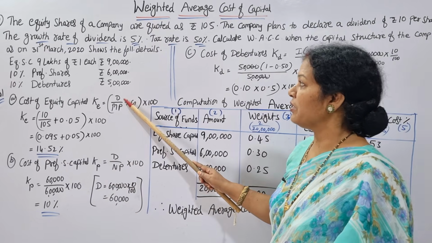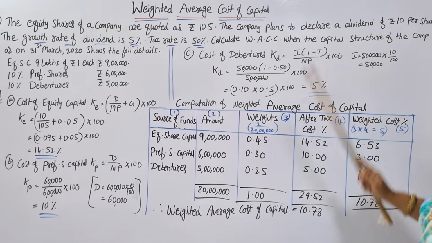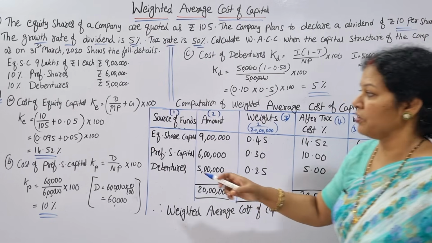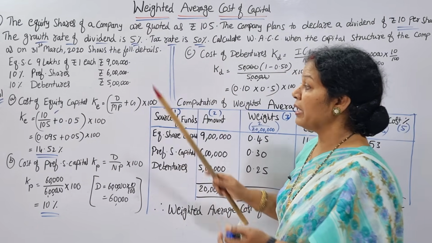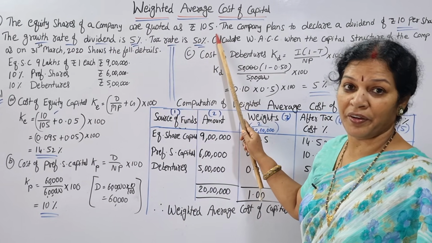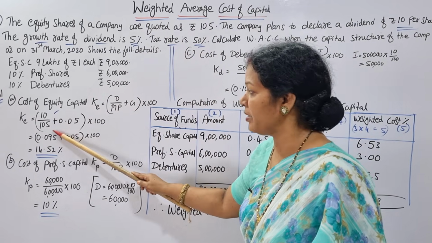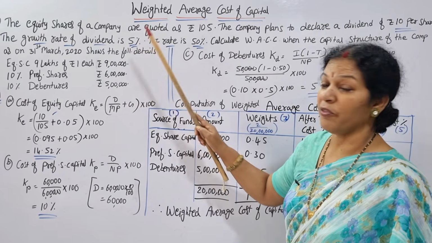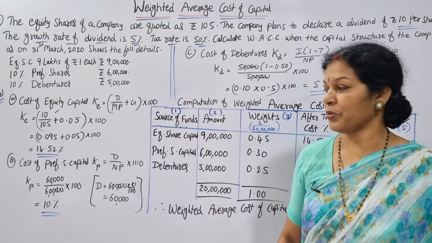Now if you see, dividend is how much? Equity shares declared 10 rupees per share, so I have written 10 rupees per share here. Market price is 105. Plus growth rate, which is 5%. 5 by 100 comes to 0.05.